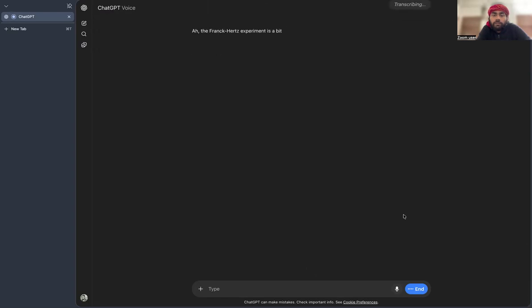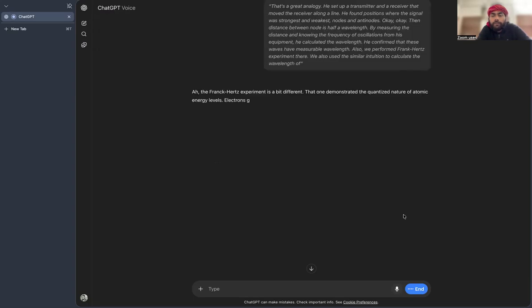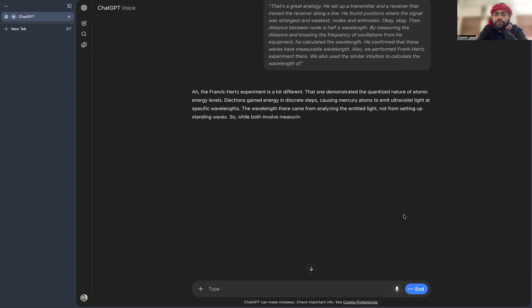The Franck-Hertz experiment is a bit different. That one demonstrated the quantized nature of atomic energy levels. Electrons gained energy in discrete steps, causing mercury atoms to emit ultraviolet light at specific wavelengths. The wavelength there came from analyzing the emitted light, not from setting up standing waves. So, while both involve measuring wavelengths, Hertz's work was about the waves themselves, while Franck-Hertz focused on energy quantization in atoms.